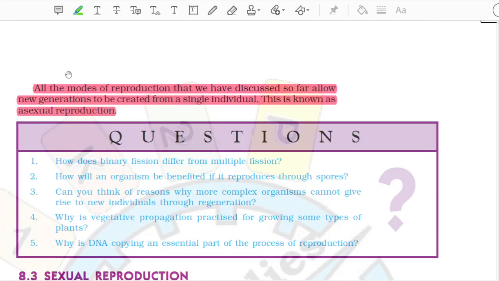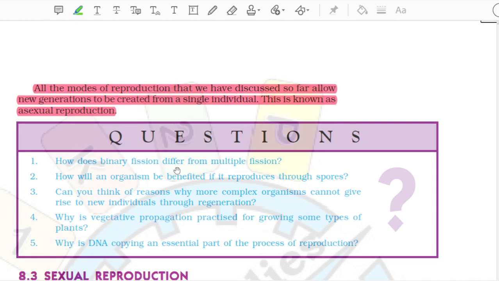All the modes of reproduction that we have discussed so far allow new generations to be created from a single individual. This is known as asexual reproduction. Questions 1, 2, 3, 4, 5.